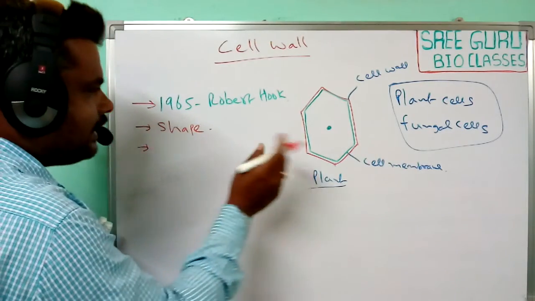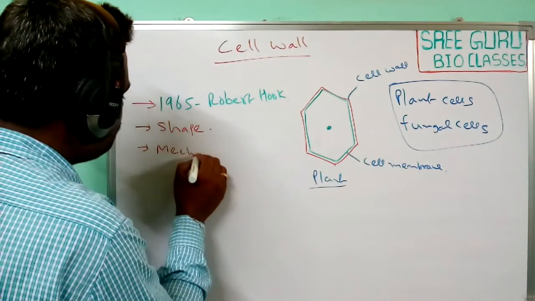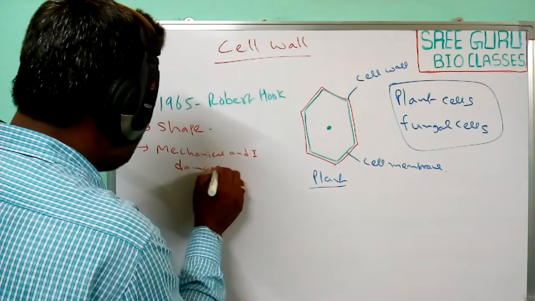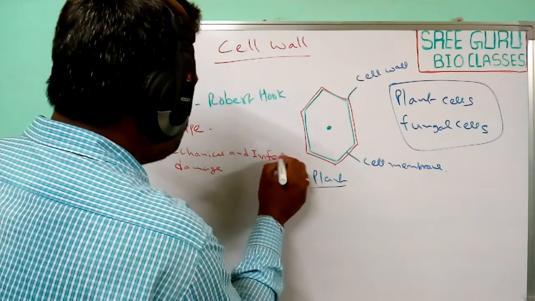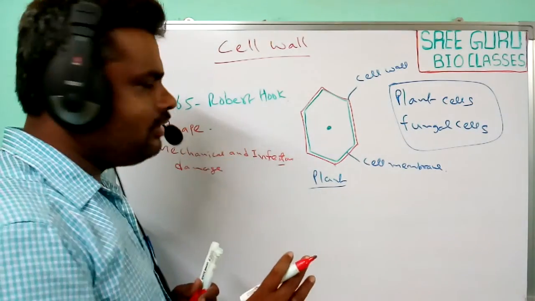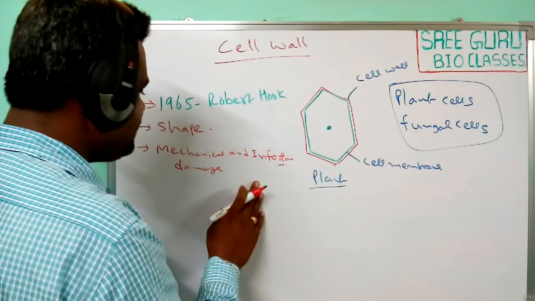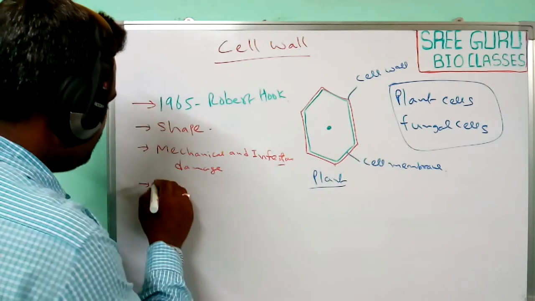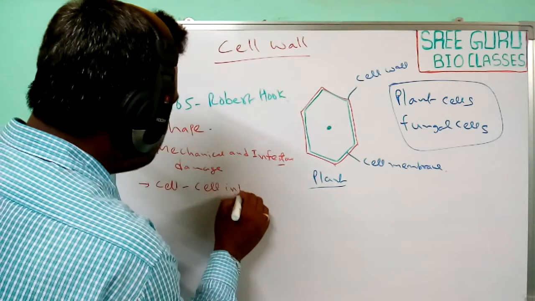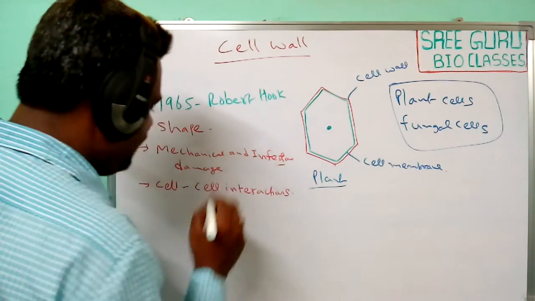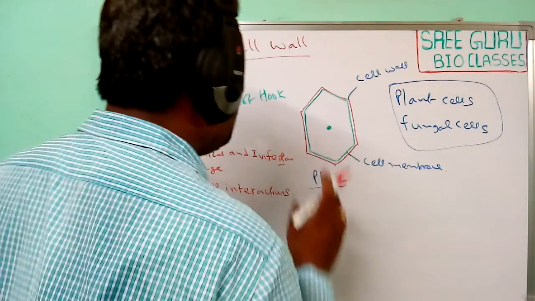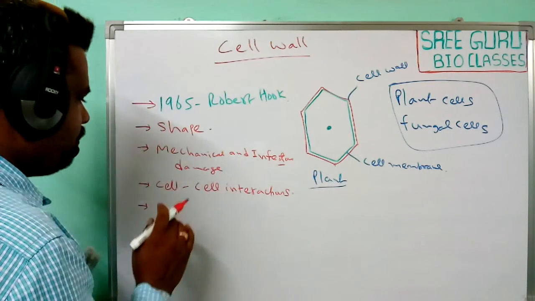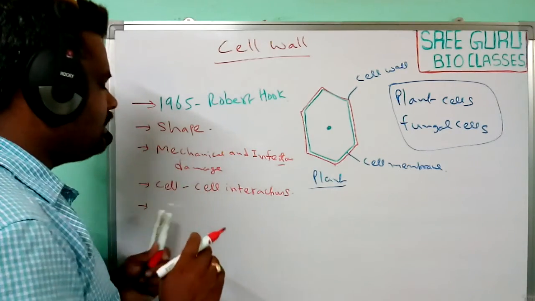It protects the cell from mechanical damage and infections, and it plays a major role in cell to cell interactions.